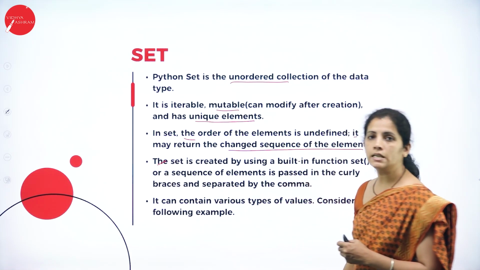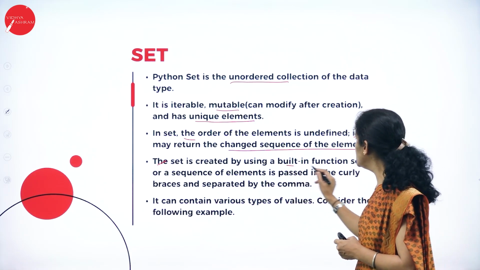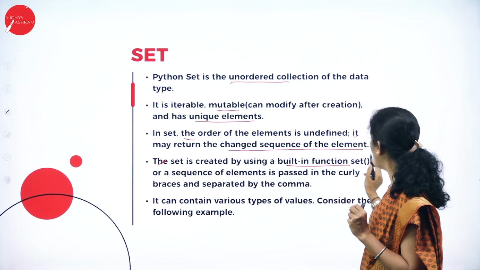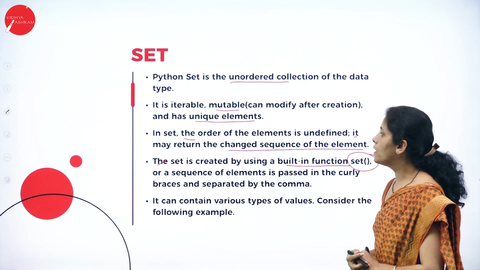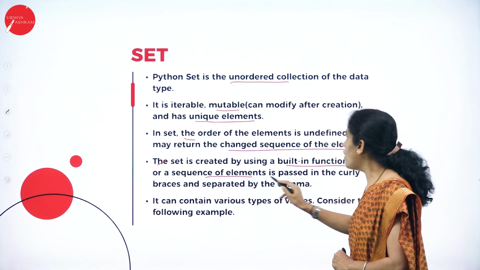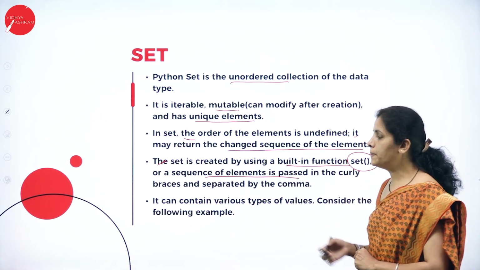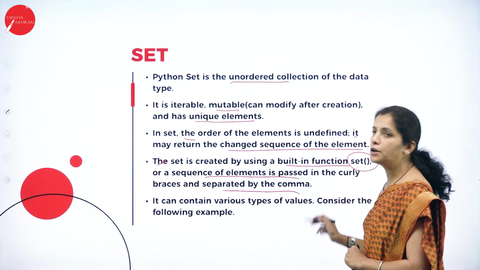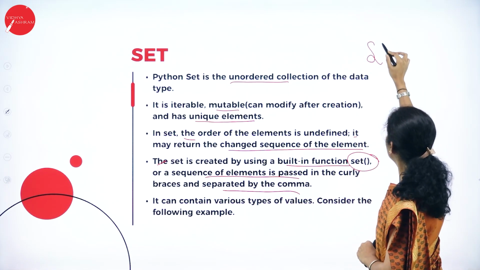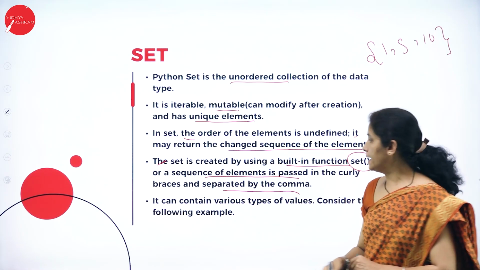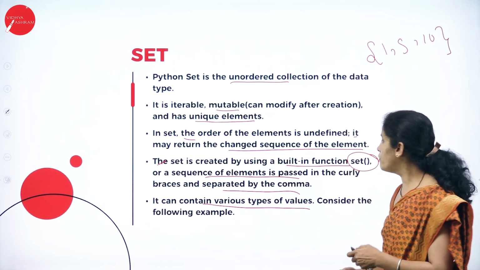The set is created by using the built-in function called set, or a sequence of elements is passed in curly braces separated by commas. For example, 1, 5, 10. It can contain various types of values.